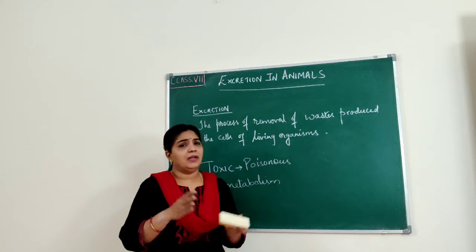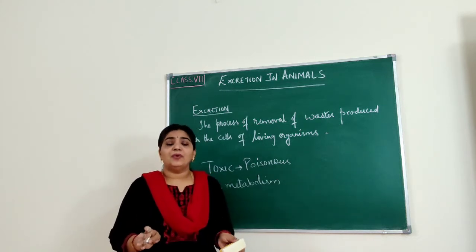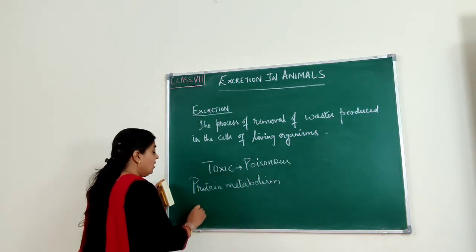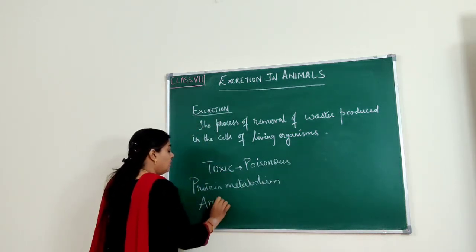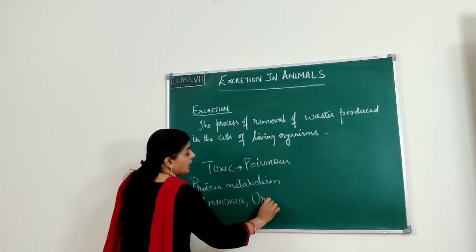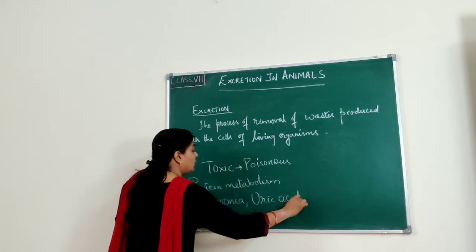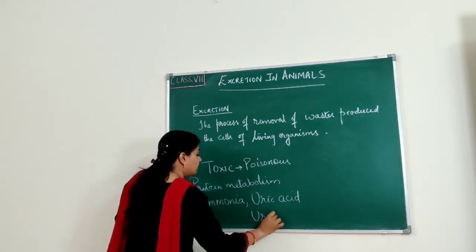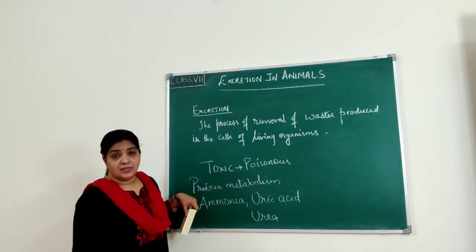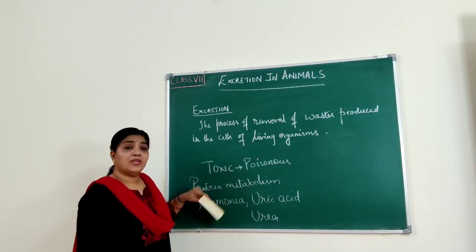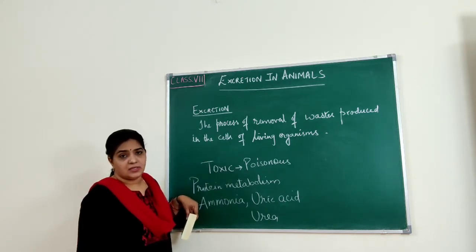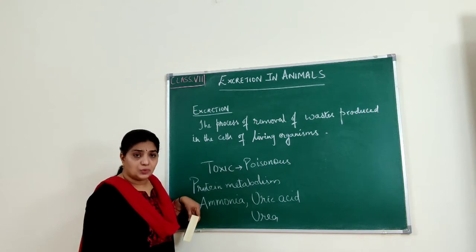It will be sent to the liver, and there some process will take place, and during that process certain waste products are formed, that is ammonia, uric acid and urea. These are the wastes that are produced during protein metabolism. These wastes are highly toxic or highly poisonous, so they should be immediately thrown out.